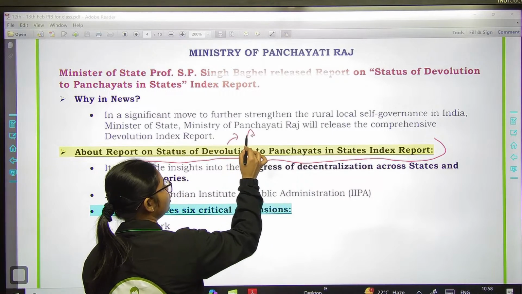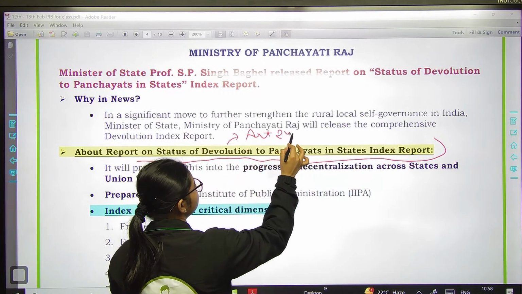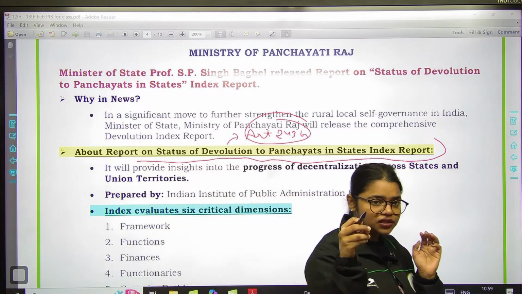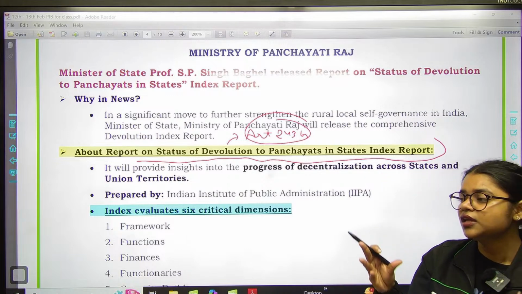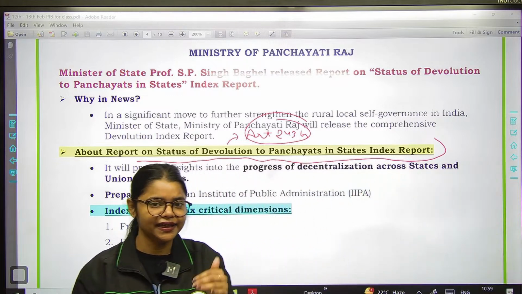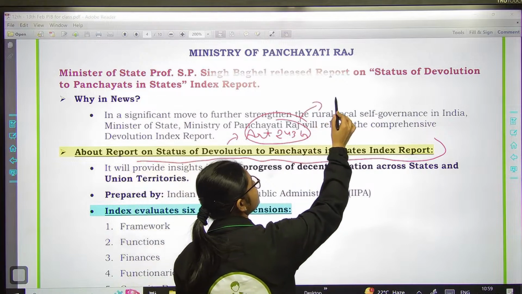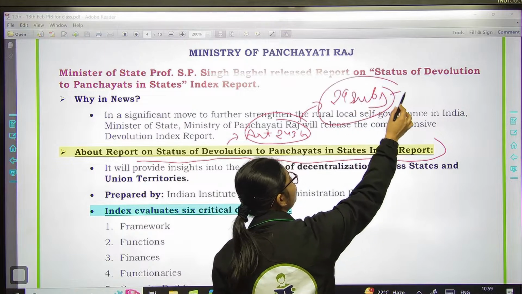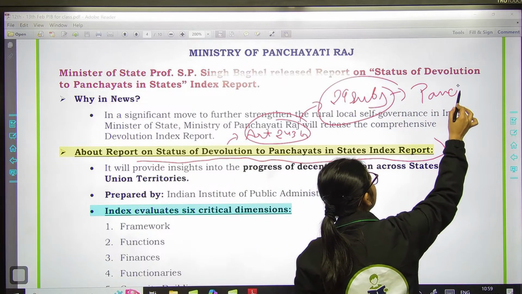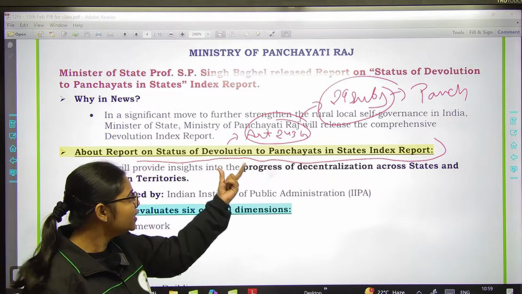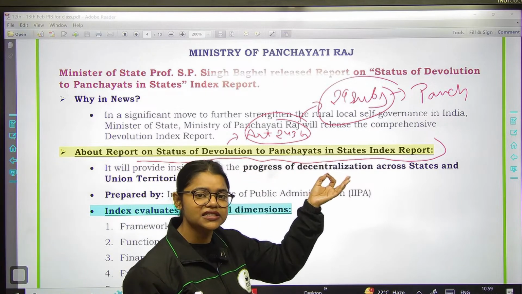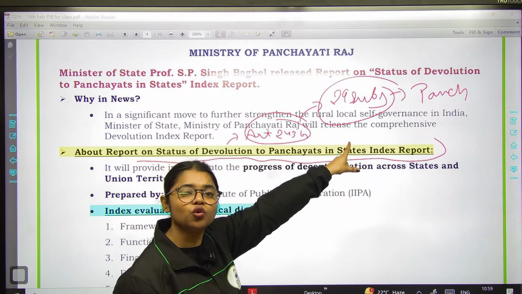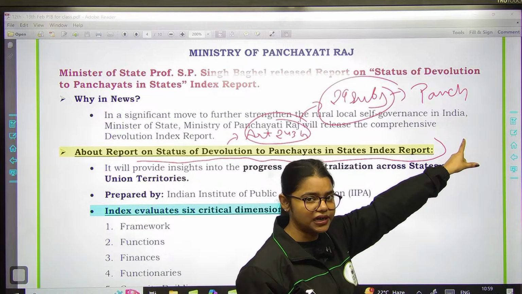So I hope you all know that under the article 243G of the Constitution of the India, the states has this obligation that they have to delegate the authority and responsibility with respect to 29 subjects to whom? To panchayats, right? So state का obligation क्या है? Under article 243G that the states has to delegate the authority and responsibility with respect to 29 subjects to whom? To panchayats of the country, right?